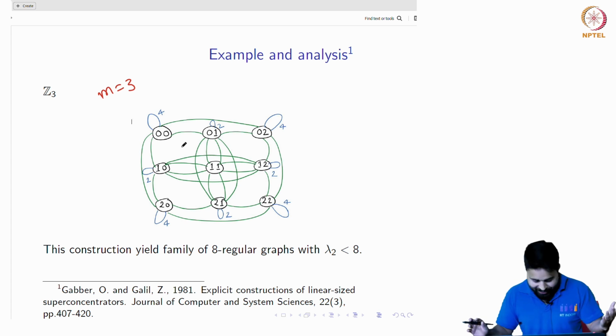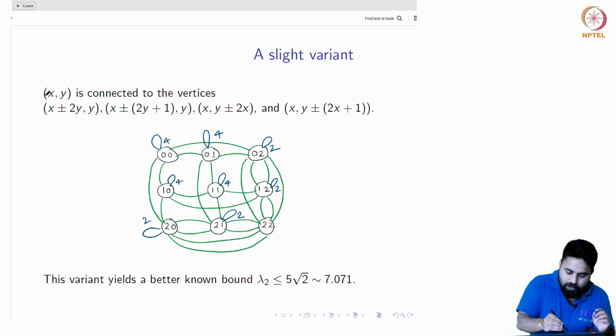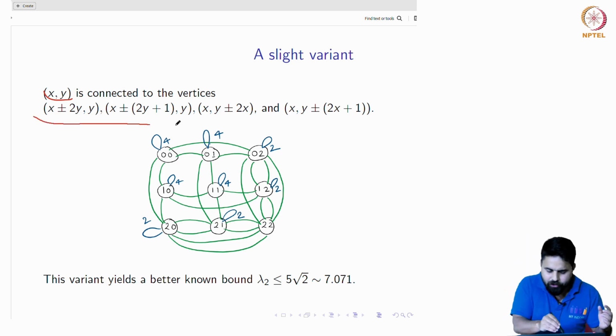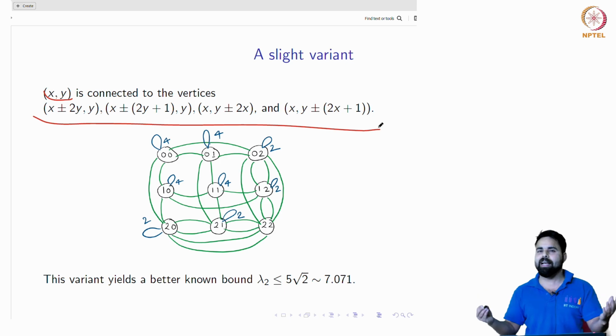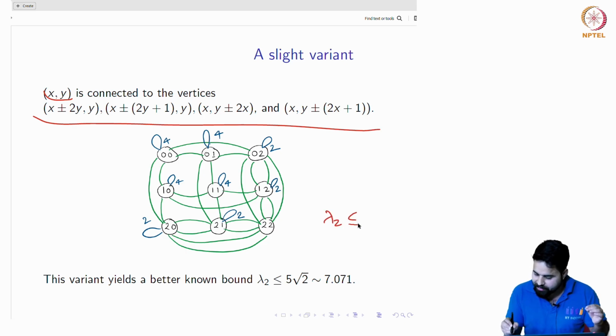Then after some years, Gabber and Galil modified this and improved on it. They said that rather than connecting (x, y) to the earlier vertices, connect to these new vertices. Again the graph is 8-regular, but lambda 2 is much smaller than the earlier one. Lambda 2 here is less than or equal to 7.071.